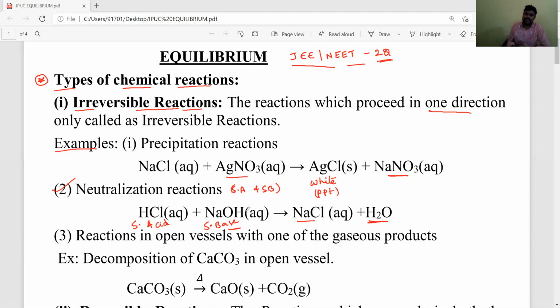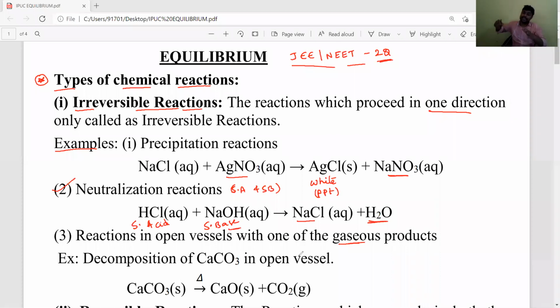Next, the reactions conducted in an open vessel. If one or more products are in the gaseous state, that reaction must be carried out in an open vessel or open container. Such reactions all belong to irreversible reactions.